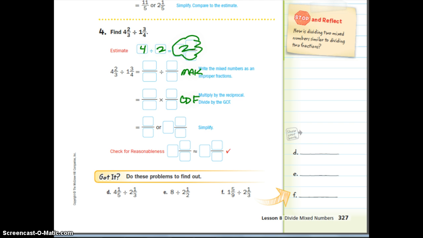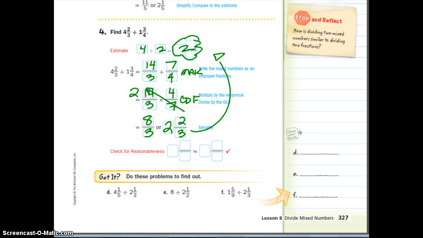So 4 times 3 is 12 plus 2 is 14. 14 thirds. 1 times 4 is 4 plus 3 is 7/4. I have now successfully turned them into improper fractions. I must now multiply by the reciprocal. 14 over 3 times 4 over 7. And I look for relationships. Oh, great! 7 goes into 14 2 times. 2 times 4 is 8. 3 times 1 is 3. 3 goes into 8 2 times with a remainder of 2. My answer is 2 2/3.